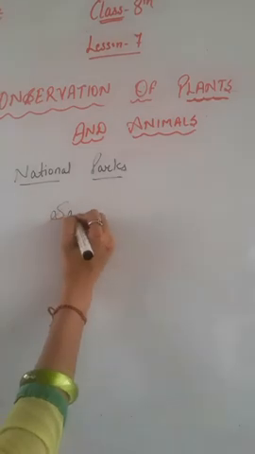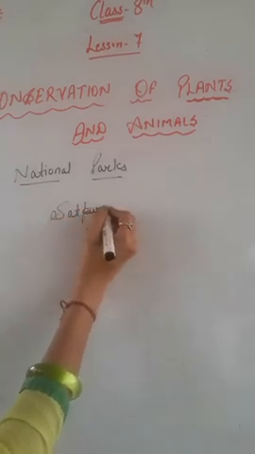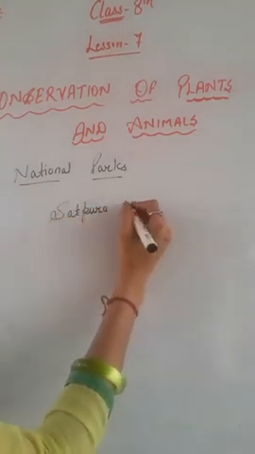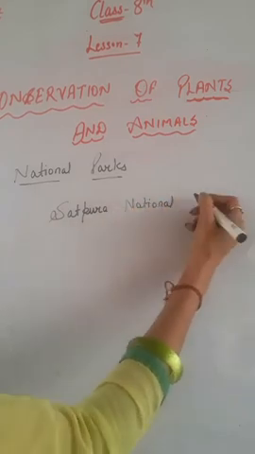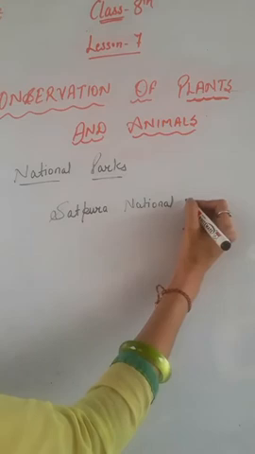So next is our national park. It is also a protected area and is also used for conservation purposes. They are created and protected by the national government, right? So as we know about Satpura National Park, which is located under which biosphere reserve? Pachmarhi Biosphere Reserve, right?